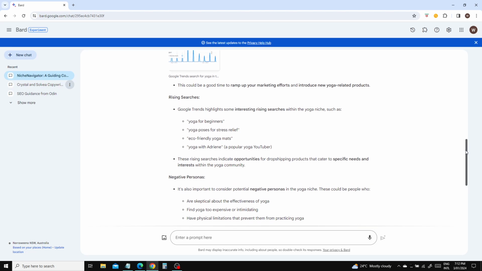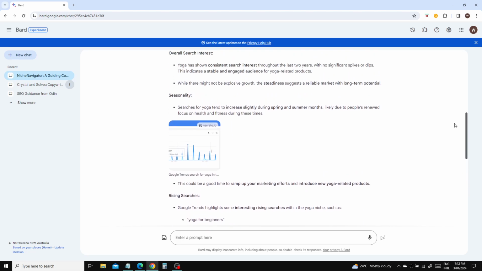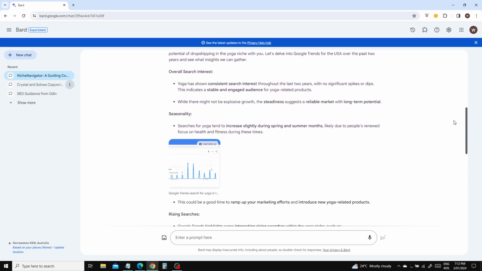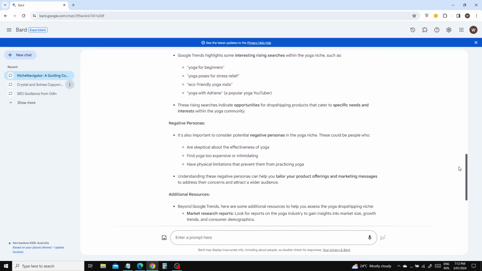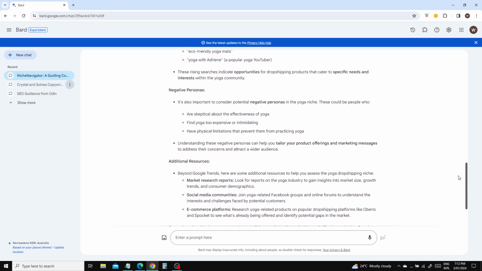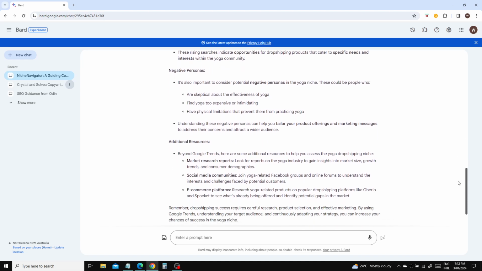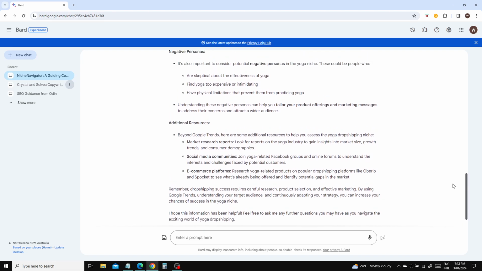Now, it's giving you a negative persona. It really should have been giving you a buyer, but that's okay. Negative persona is basically who you don't want to buy your products, who you don't want to attract by accident. That way it saves you time and, more importantly, money. Now then, let's see here. Additional market research things, social media. It's giving you really good ideas on how to do this.